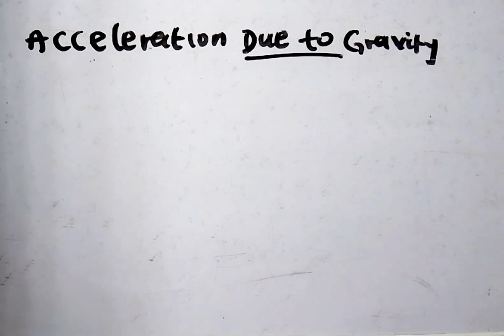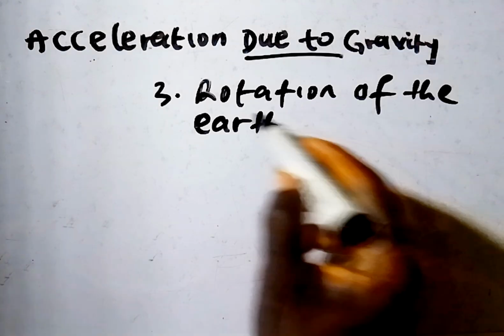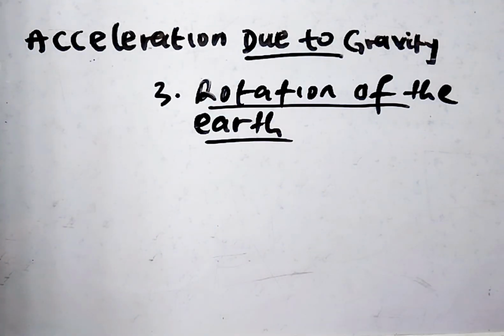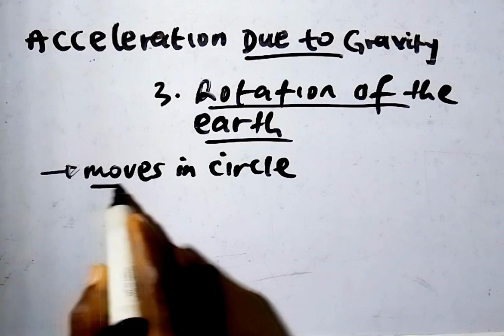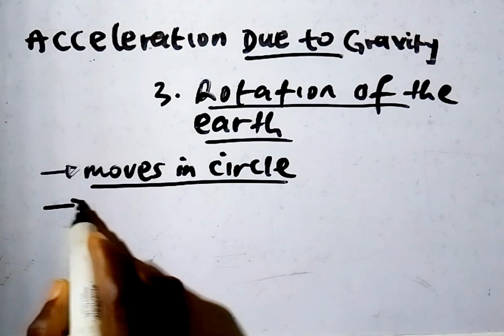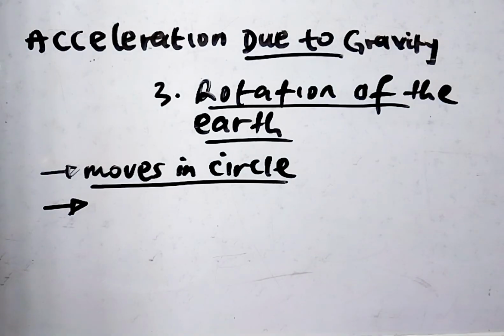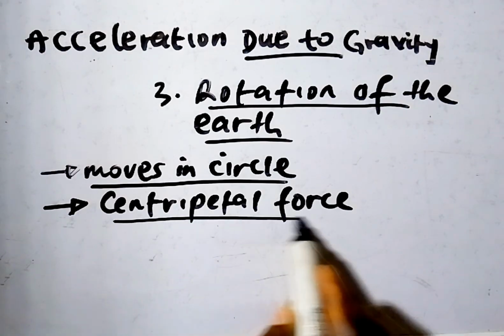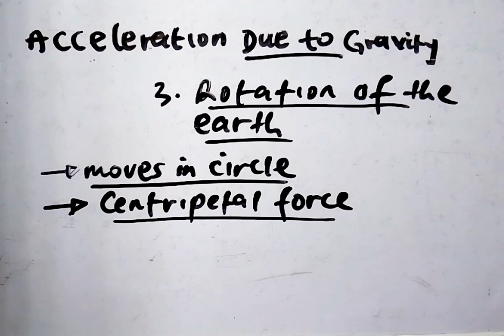A third reason why acceleration due to gravity is not the same all over the earth's surface is the rotation of the earth. What do you mean by that? When the earth rotates, everything on the earth's surface moves in a circle, right? When things are moving in a circle, it means they are under the effect of what we call centripetal force. So anytime anything is moving in a circle, the force acting on it is centripetal force. This centripetal force tries to pull things towards the center of the earth.